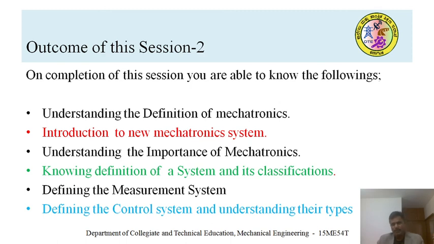Normally, if you want to say the system is automatic, definitely it is a closed loop system. Otherwise, you can't say it's an automatic type. If you have a closed loop system, you will get more accurate products. That's how most of the equipment being developed with these electronic systems has a closed loop system rather than an open loop system.